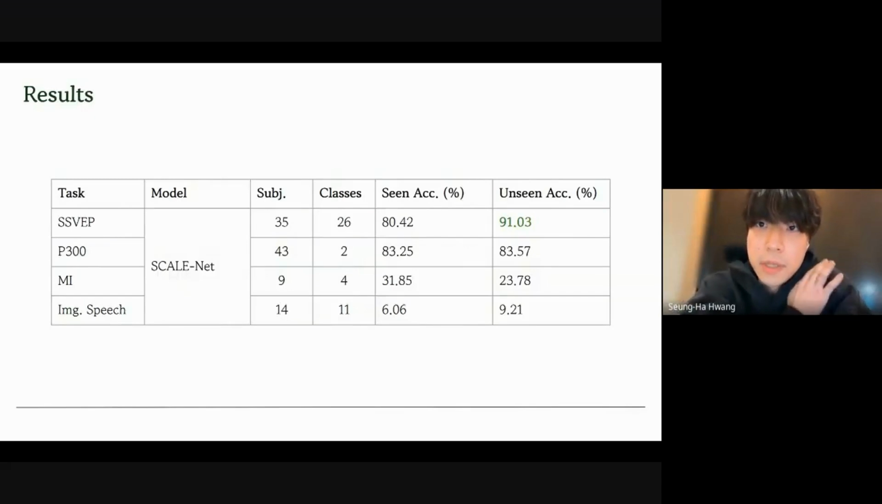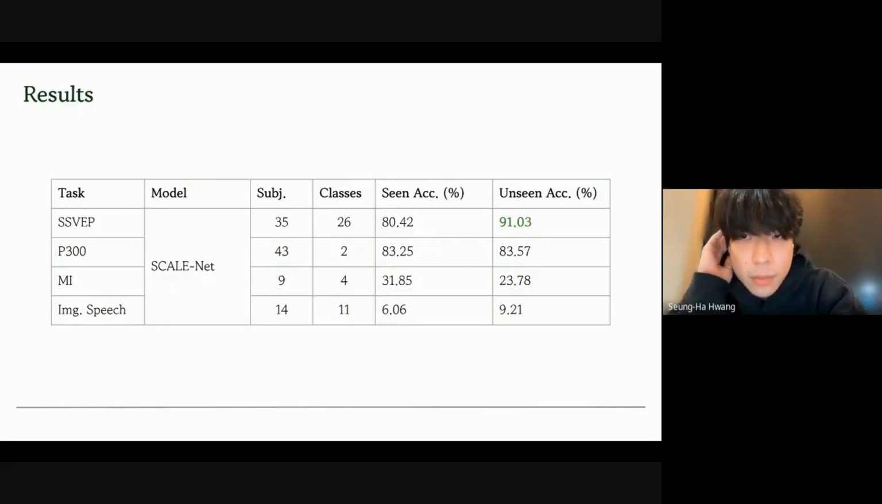From the SSVEP test, ScaleNet achieves an unseen accuracy of 91%, outperforming all other baseline models. However, for P300, MI, and Imagined Speech, its performance is lower than the baselines. This means that ScaleNet works well only for specific tests, and improving its robustness across different paradigms remains an important challenge.